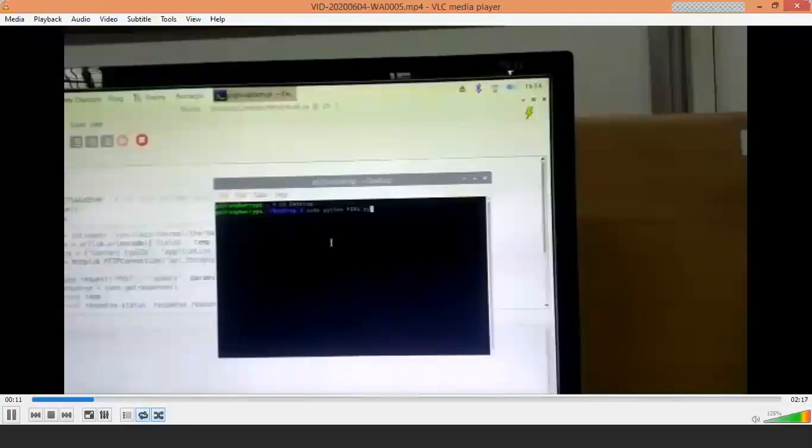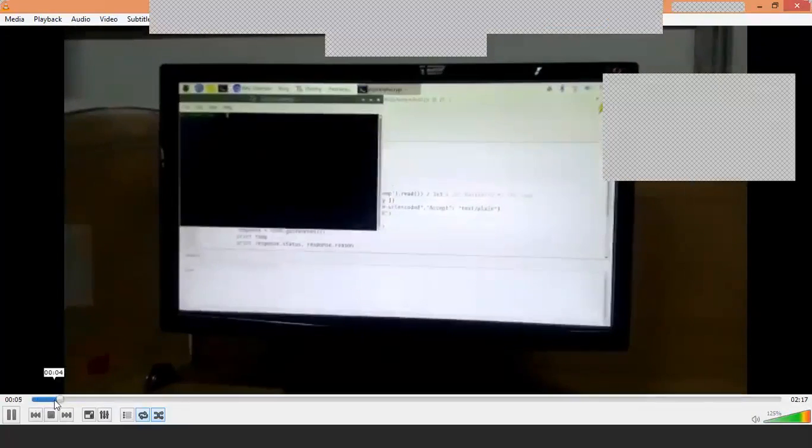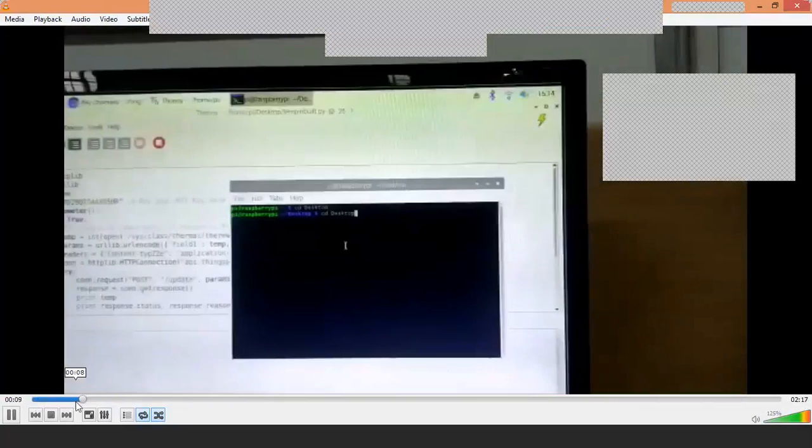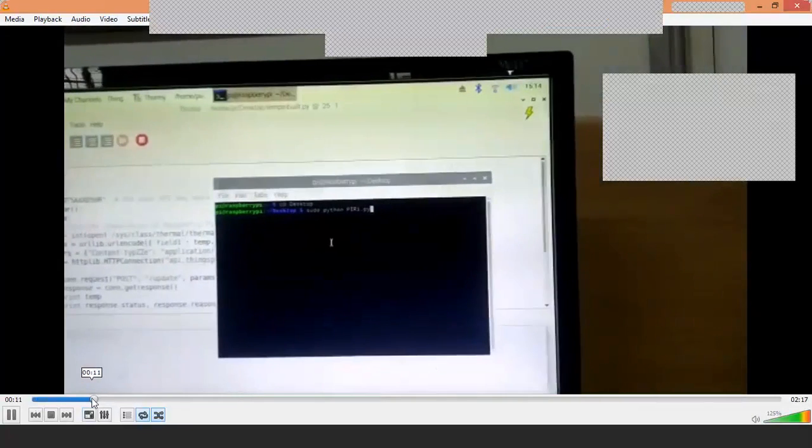So I am repeating it. This is my program. So I am entering the program, once I know the API key. So we found out the API key.